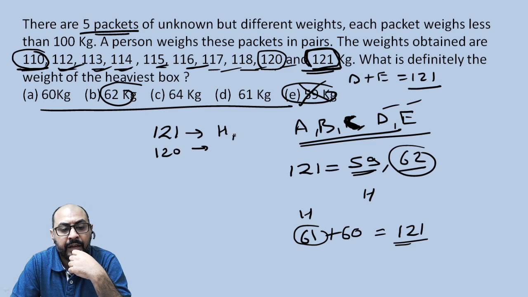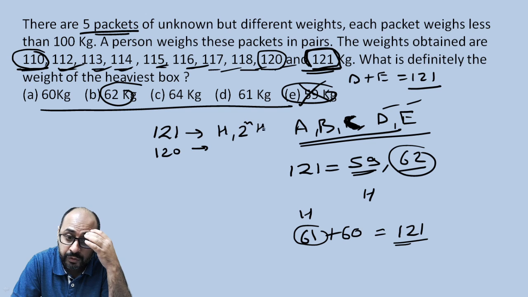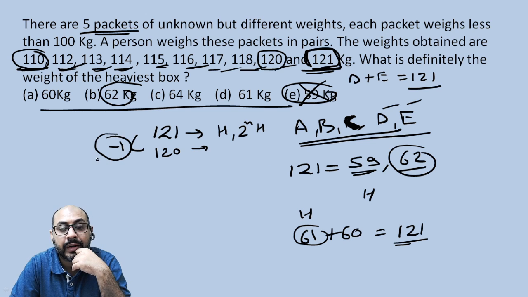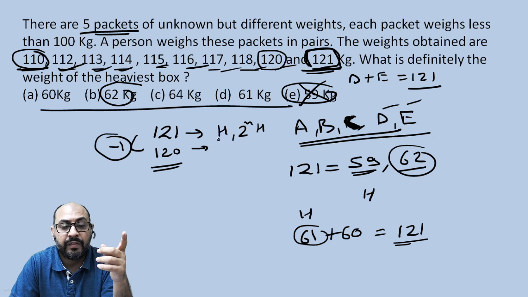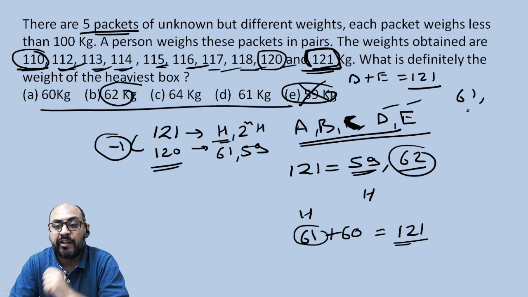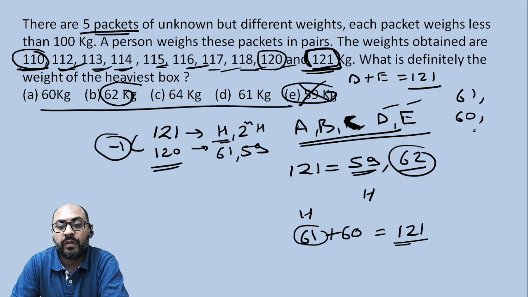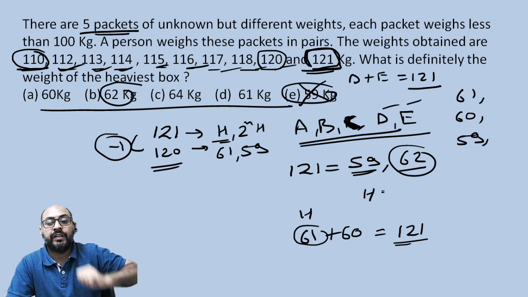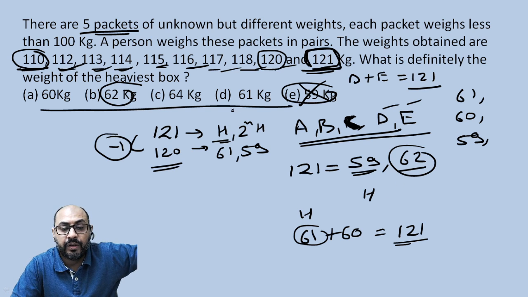So you're having the heaviest and second heaviest over here. Now the gap is only 1 kilogram, right? So how can you get this 1 kilogram over here? Obviously, if you have the heaviest as 61, then 59 could have been an option. So in that case, 61 could have been one weight, 60 could have been one weight, and 59 could have been the third weight. We've already identified three weights over here, right? So 61 is over here, 59 is over here.